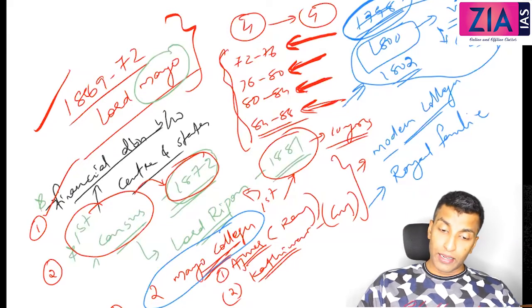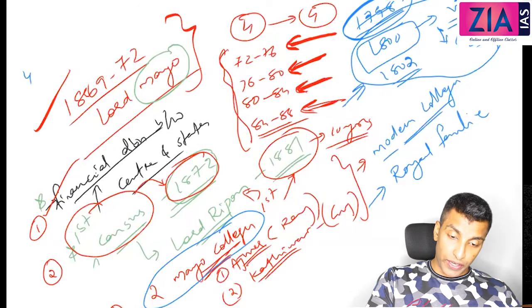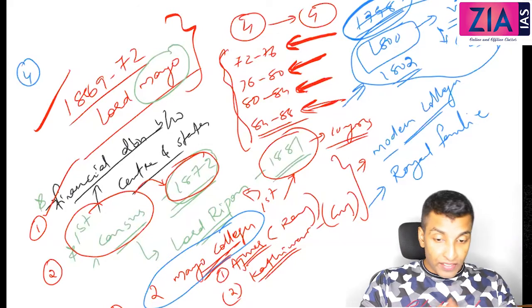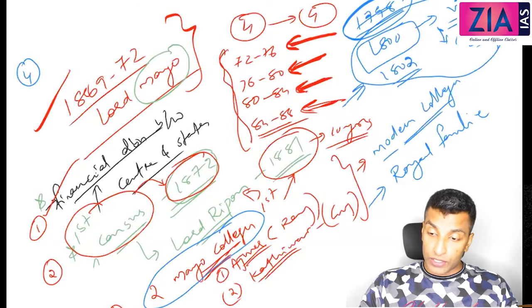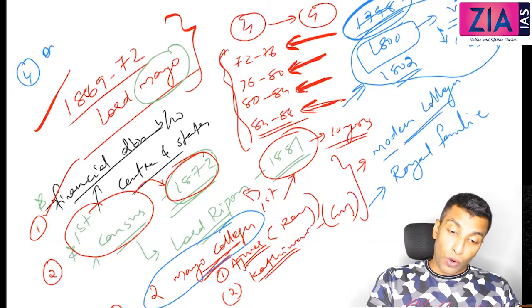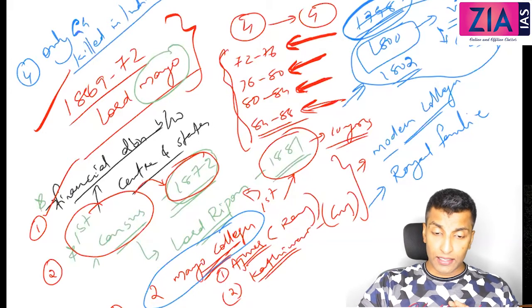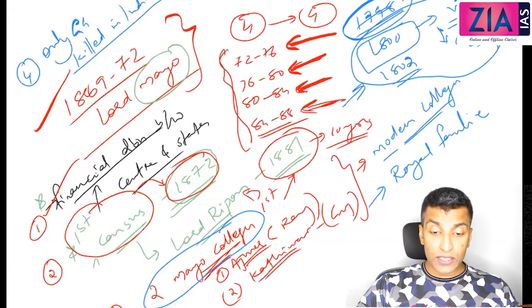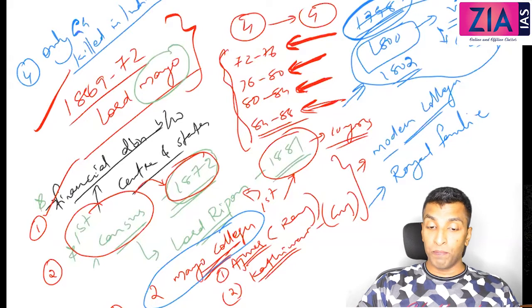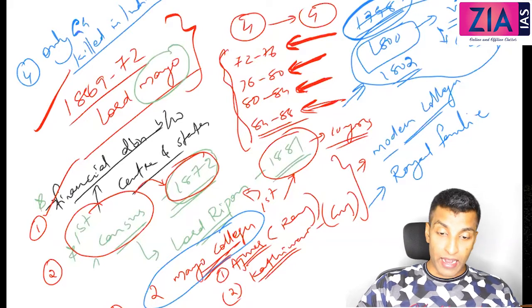Now the fourth point, and that is again one of the very interesting points, that Lord Mayo was the only Governor General who was killed in India. The only Governor General who was killed in India. So if you remember, before also I've discussed a similar point like this. The only Governor General who was accused of a murder case, that we have discussed under Lord Warren Hastings when we discussed the case of Nanda Kumar.